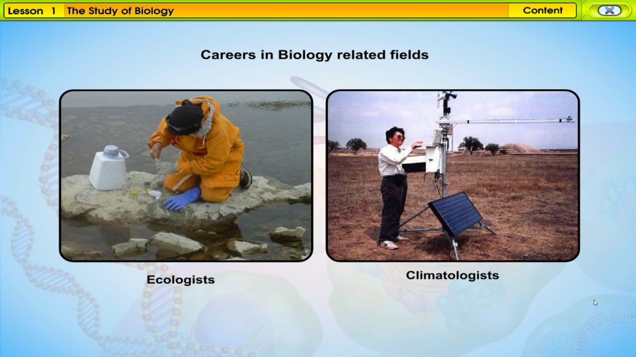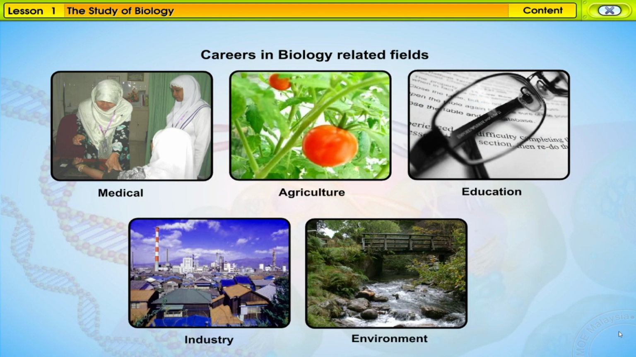Some examples of careers in the environment are ecologists and climatologists. They can assess the relationship between events and their impact on the environment. Because of the vast body of knowledge in biology, biology is very important and relevant in our lives.